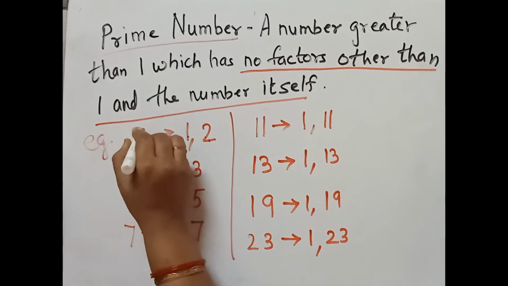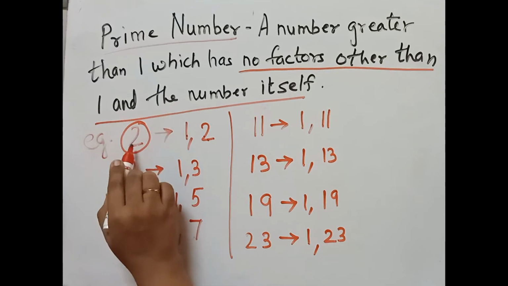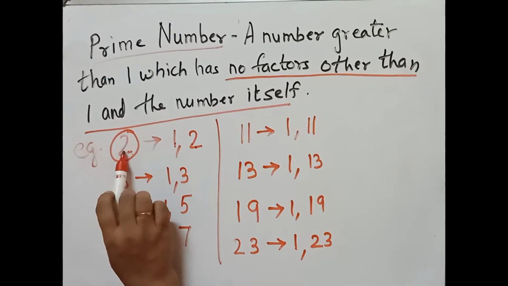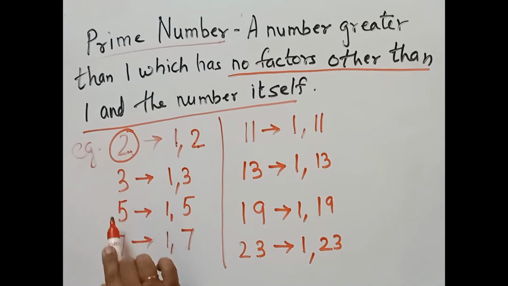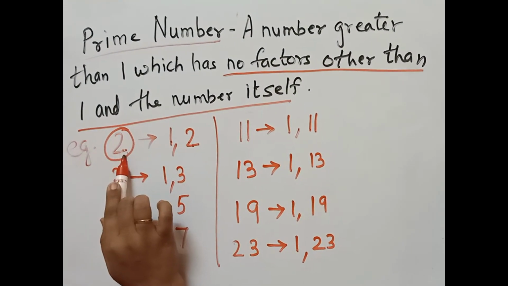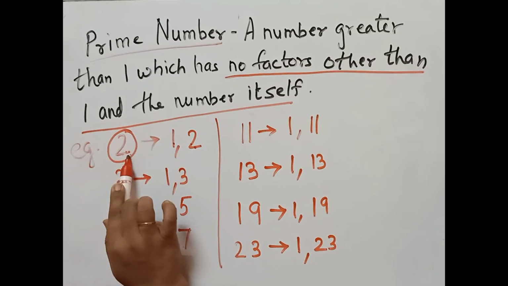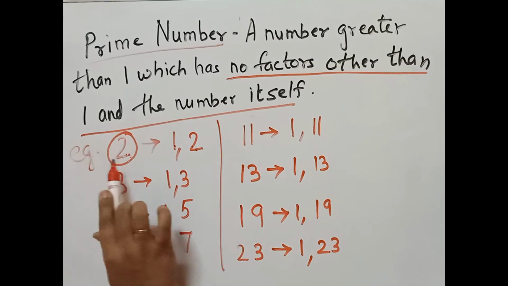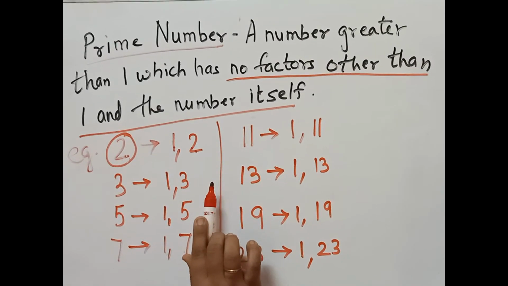Among the prime numbers, only 2 is the even prime number. Okay, 2 is the even prime number. All the other prime numbers are odd. So 2 is the only even prime number and the others are all odd. So this we say is a prime number.